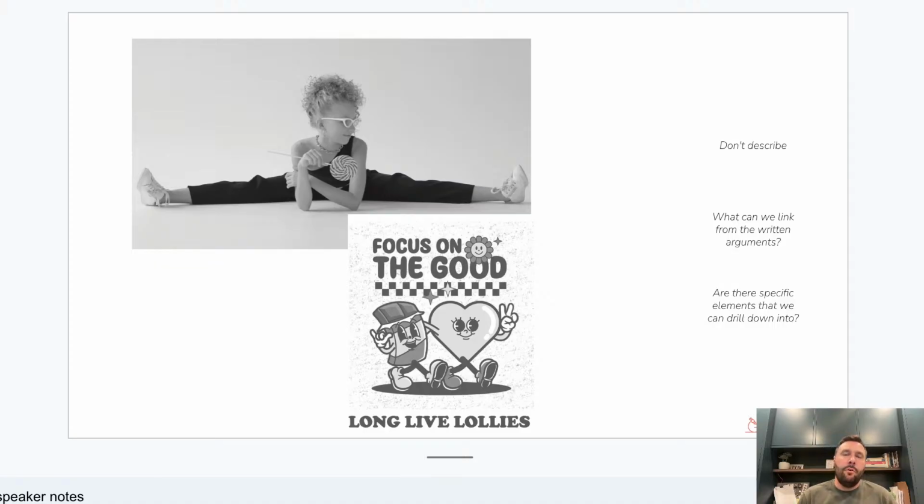So my tip for you for analysing the visuals, treat them like arguments in terms of there's an overall sense of what they're trying to achieve, and then zoom in on the specific elements within them. Some students last year focused on the funky glasses that the girl's wearing. Of course, the lollipop. They focused not just on saying, oh, she's doing the splits, but on that idea of symmetry and balance. Some students picked up on the fact that the good is in a bigger font than focus. It's that idea of this is what we want you focused on. This is where we want your attention. Forget the negatives, worry about the good stuff.